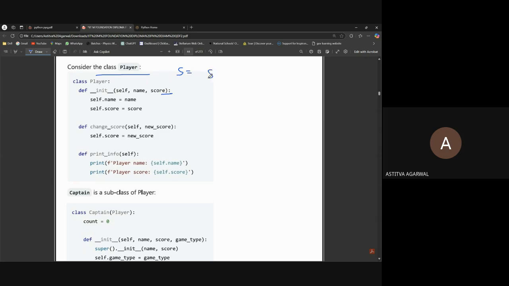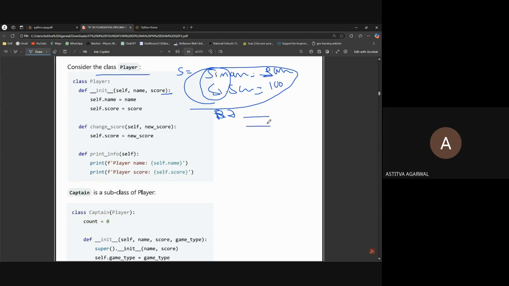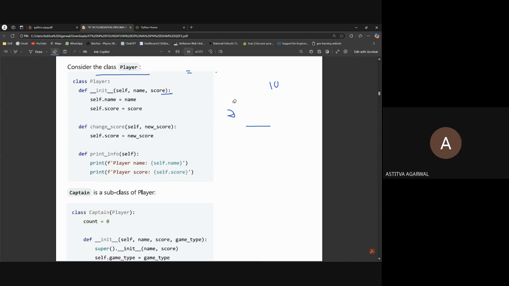So what will be stored inside the computer will be s.name equals, say, whatever name it is, for example Ram, and s.score, whatever score, equals for example 100. So this will be stored in the system as s, meaning it will refer to s. And for another, say s2, we will say s1 it is, and for s2 it will be some other different identity.